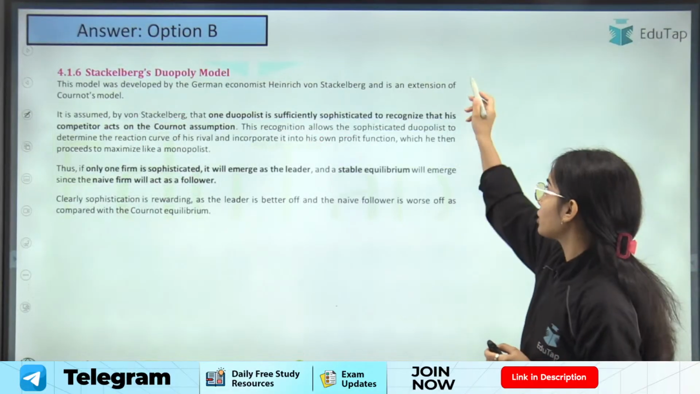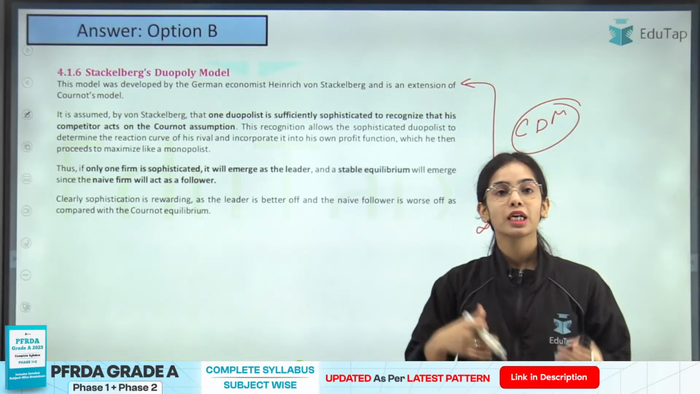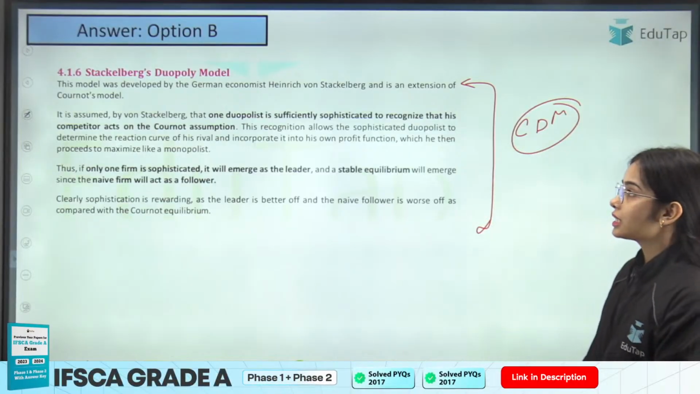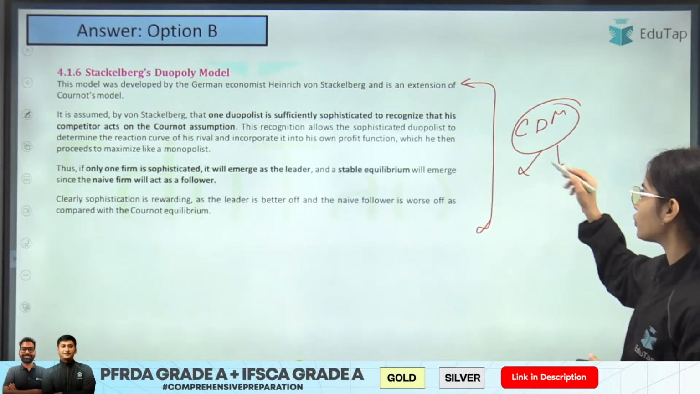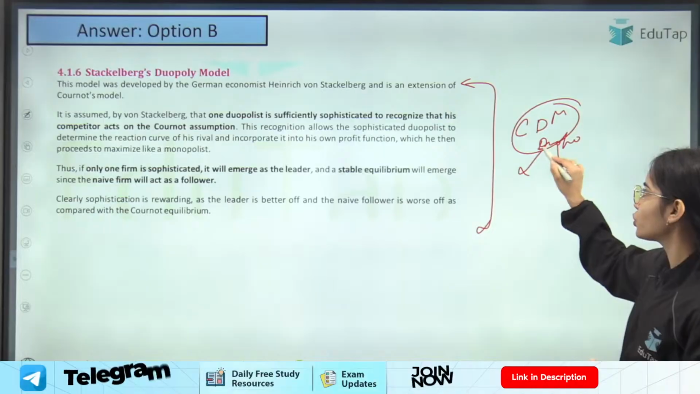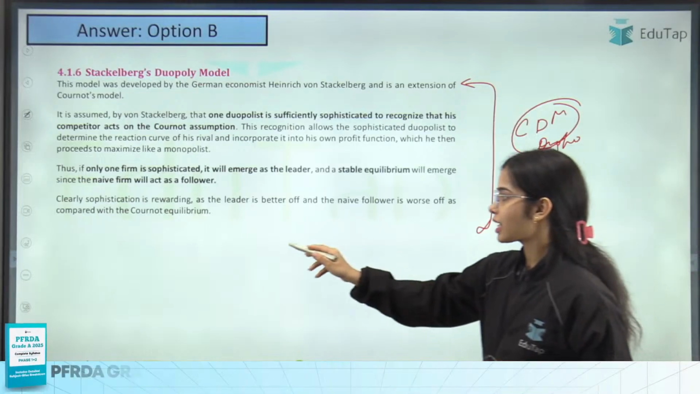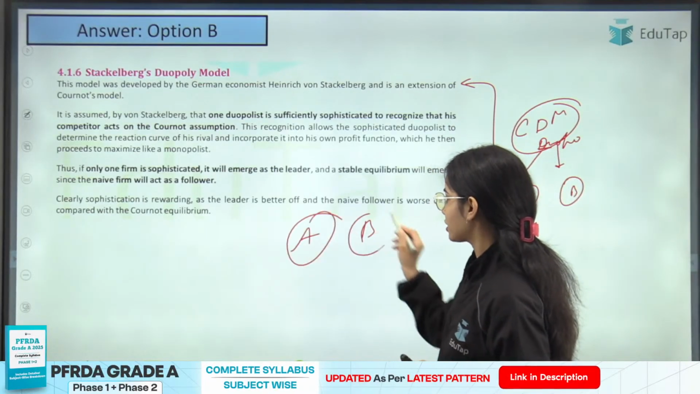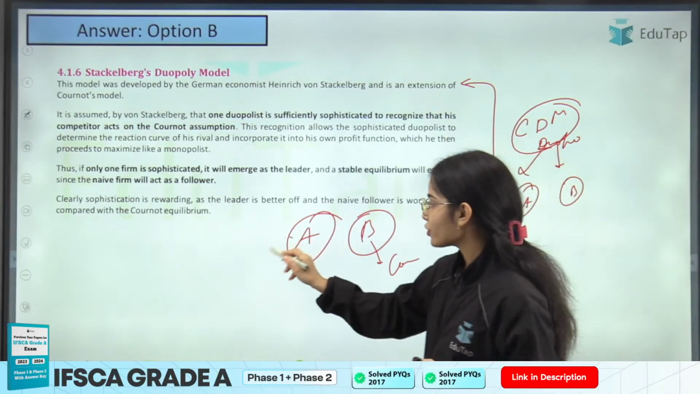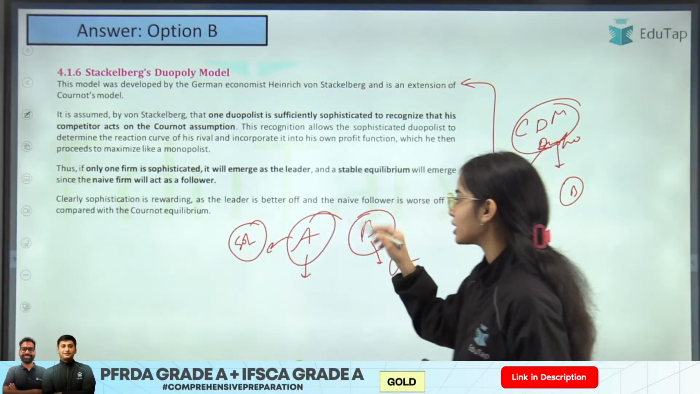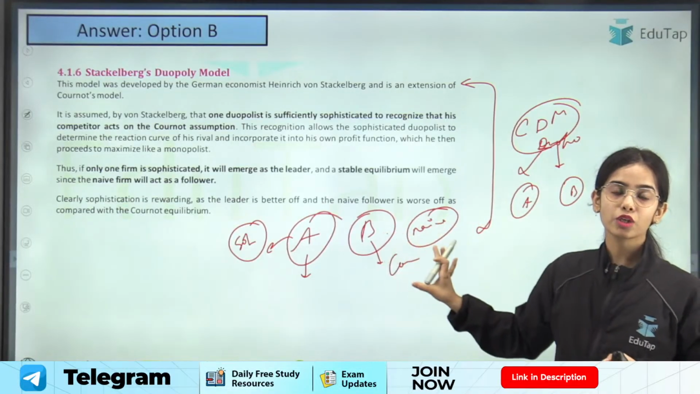Now, Stackelberg duopoly model is just like the Cournot duopoly model. That means Stackelberg duopoly model has assumed the Cournot duopoly model. But here the Stackelberg has assumed a different thing. Stackelberg has said that out of the two firms in the duopoly model, let's say firm A and firm B, one firm knows that the other firm is working on the Cournot assumption. So one firm is the sophisticated, intelligent firm, while the other firm is naive. It is foolish. It is thinking the Cournot assumption.